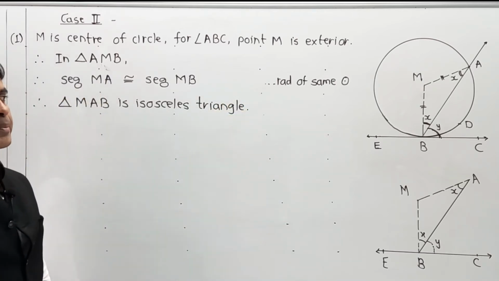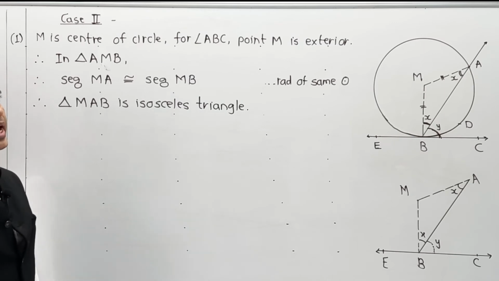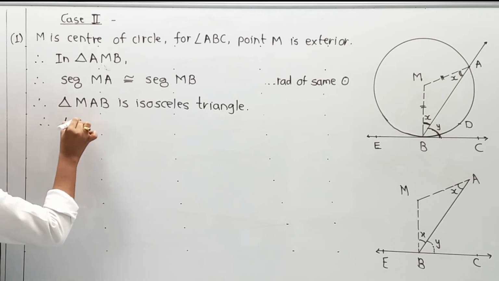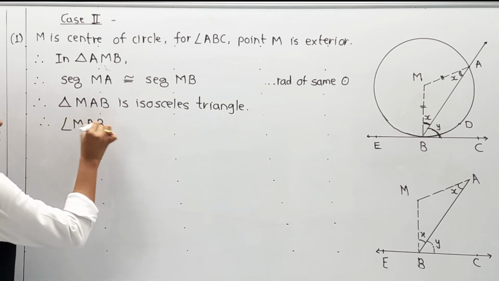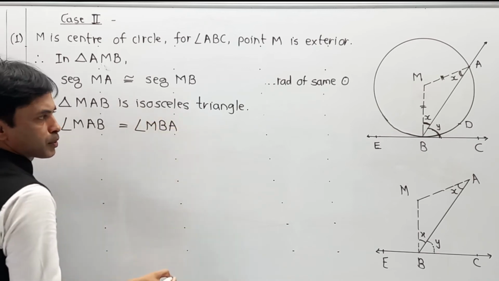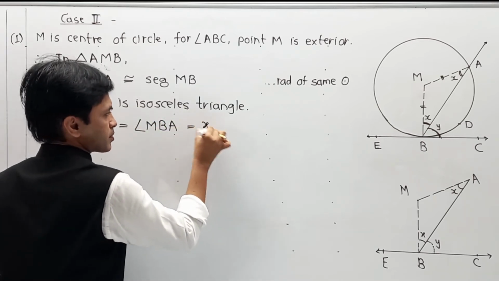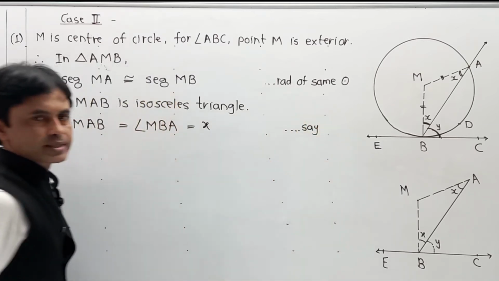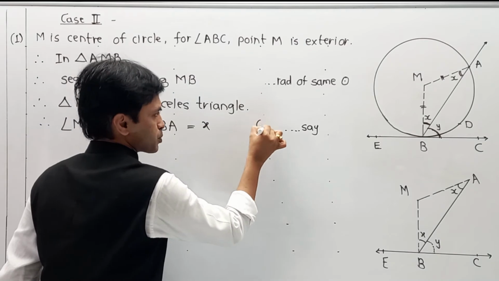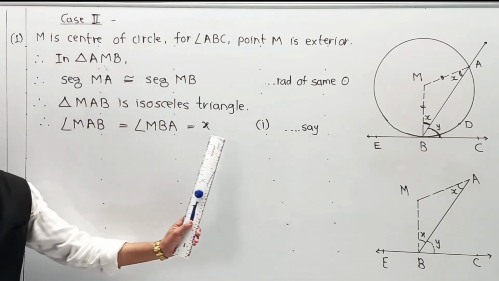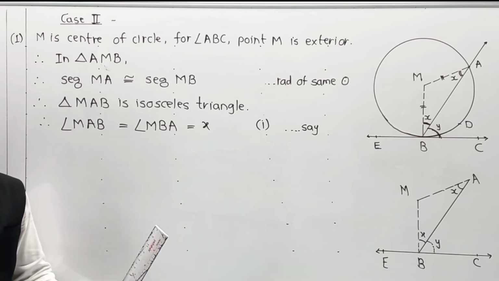As triangle MAB is an isosceles triangle, I am going to indicate that angle MAB equals angle MBA. Angle MAB is equal to MBA. I am going to assume it as X, and I am going to call this portion equation number 1. Now this is the declaration about the first part, that is nothing but the triangle over here.